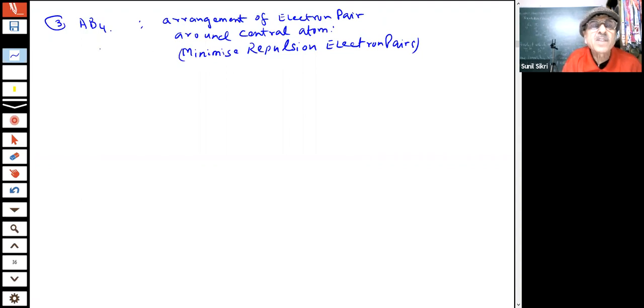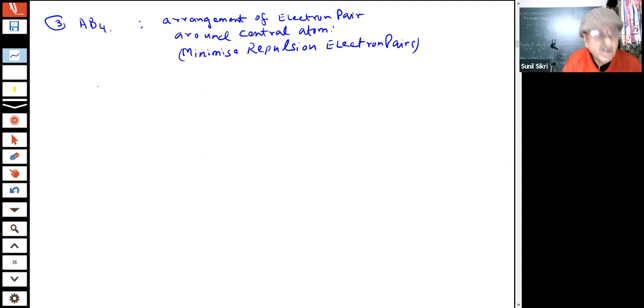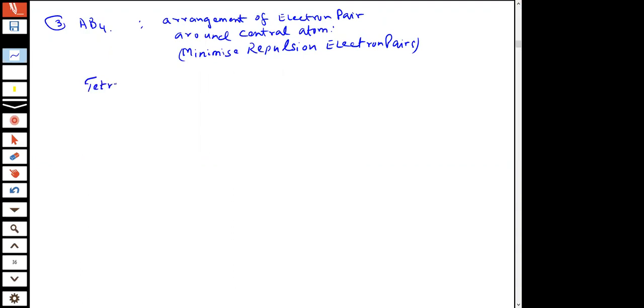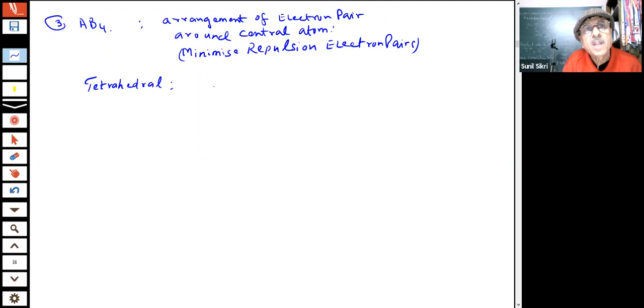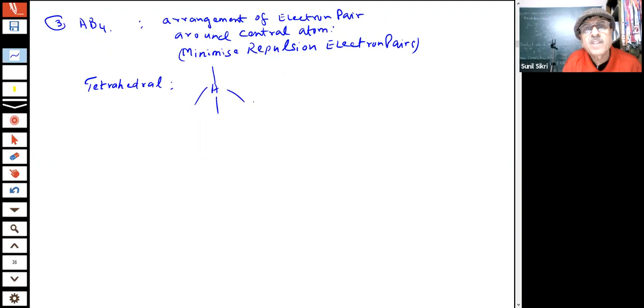So in such cases, what will be the best geometry? What will be the best geometry, students? You are already aware of that geometry, what we call as tetrahedral. Yes, that is the correct answer given by Akshit. So tetrahedral is not a two-dimensional picture, that you know.